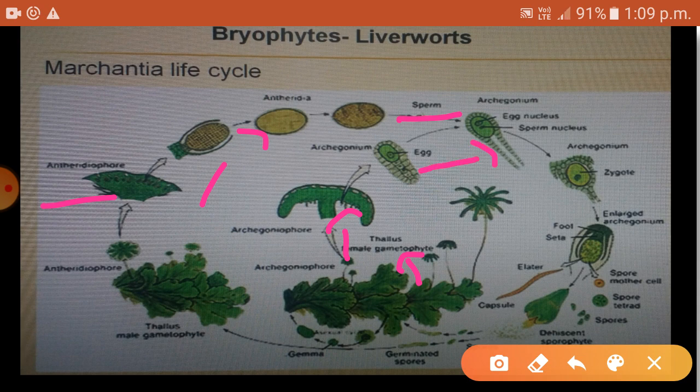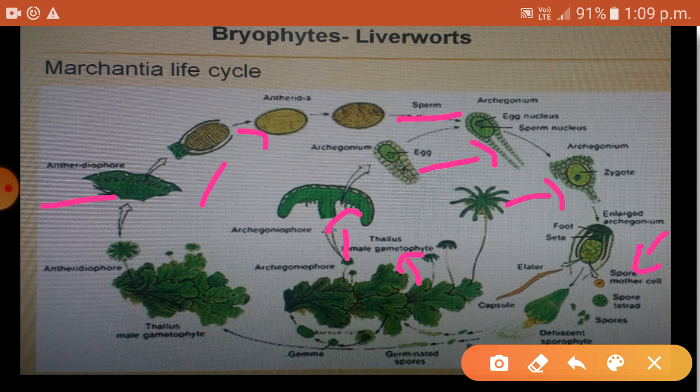The nuclei of egg and sperm will fuse together and form a zygote inside the archegonium. The archegonium enlarges and forms the sporophyte or the spore bearing structure, the sporangium. You can see here.